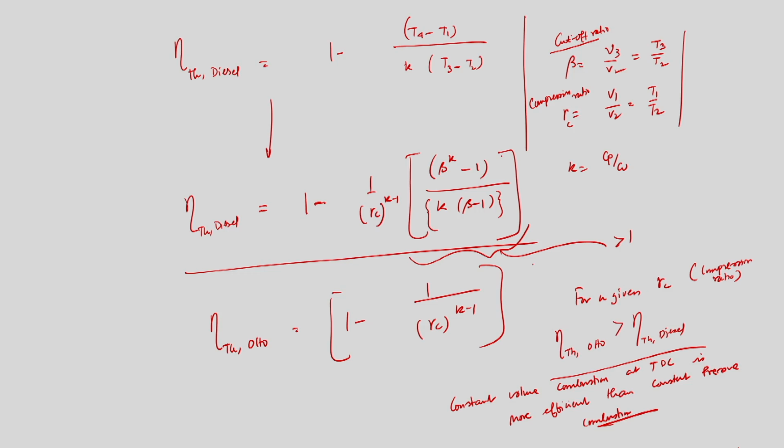So, what I can conclude, if we compare the efficiencies of the diesel cycle and the Otto cycle, since the quantity within the bracket is always greater than 1, since beta is always greater than 1 and k is always greater than 1, then for a given compression ratio, it can be shown that the efficiency of the Otto cycle is always greater than the efficiency of the diesel cycle.